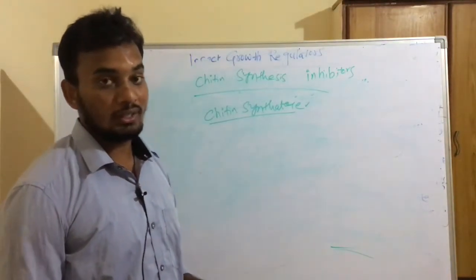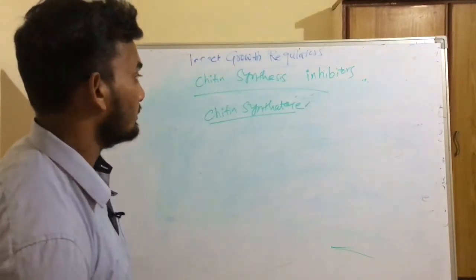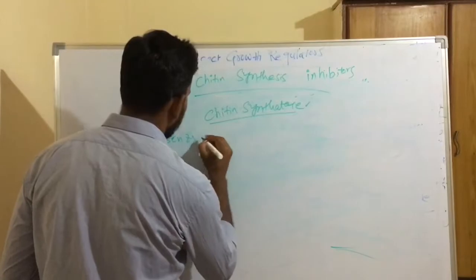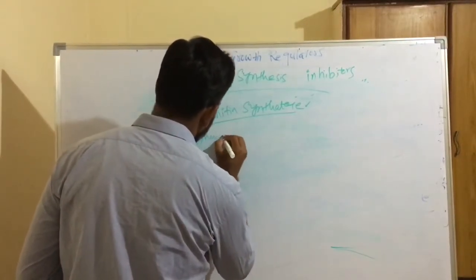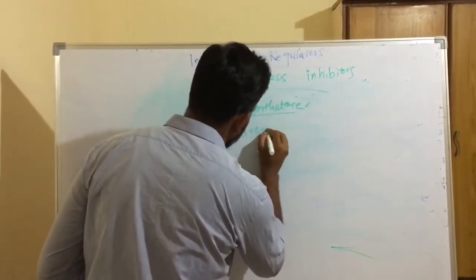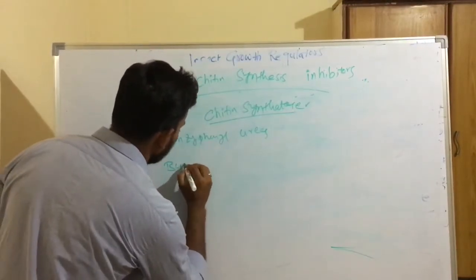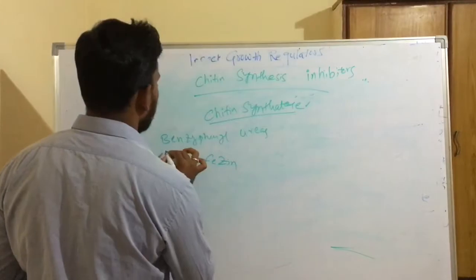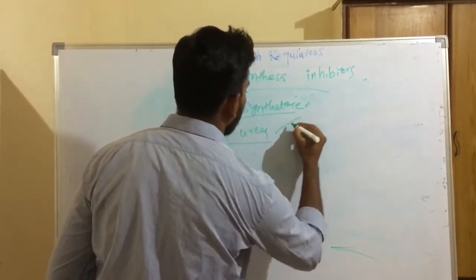The agriculturally important chitin synthesis inhibitors are benzoylphenylureas and buprofezin. In benzoylphenylureas we have 4 different molecules.